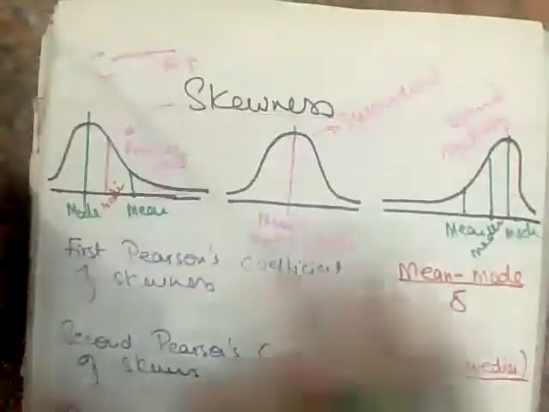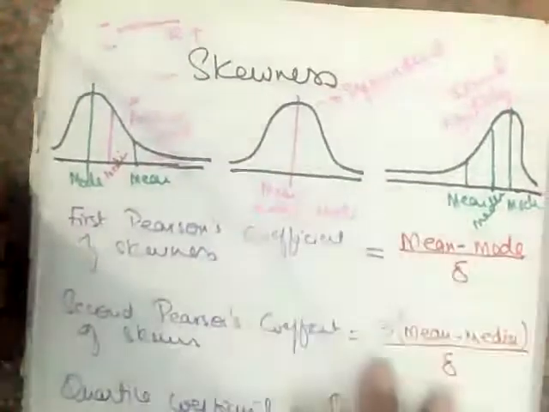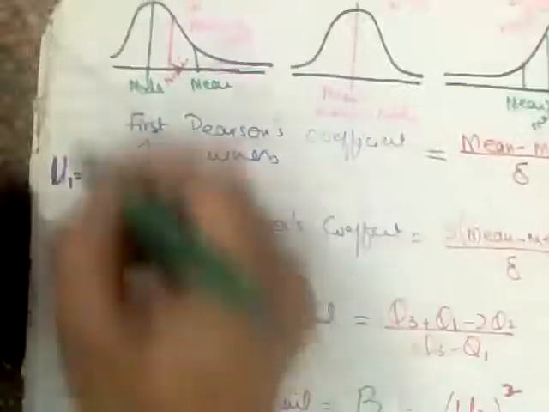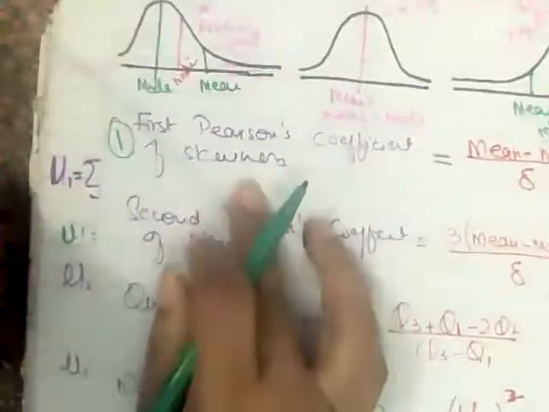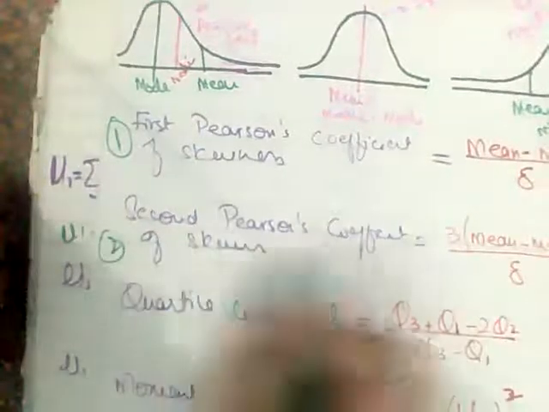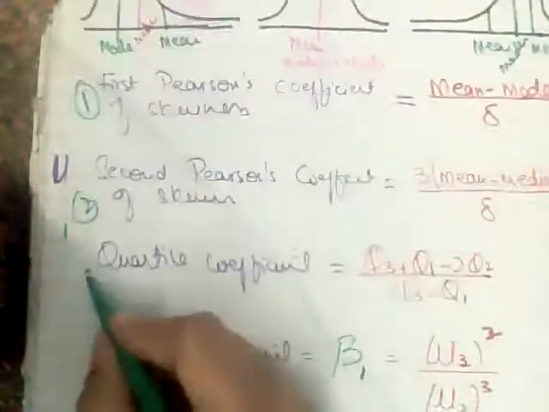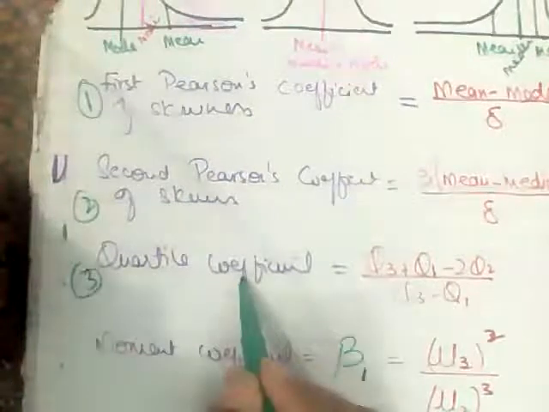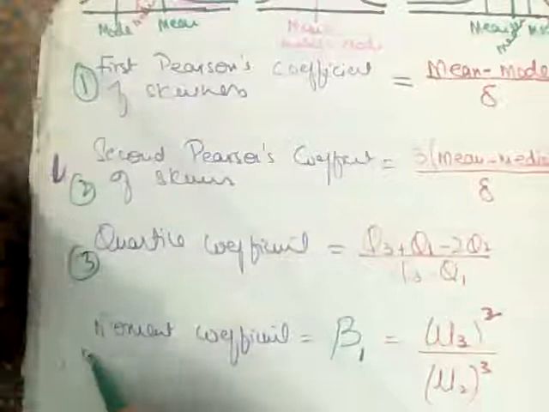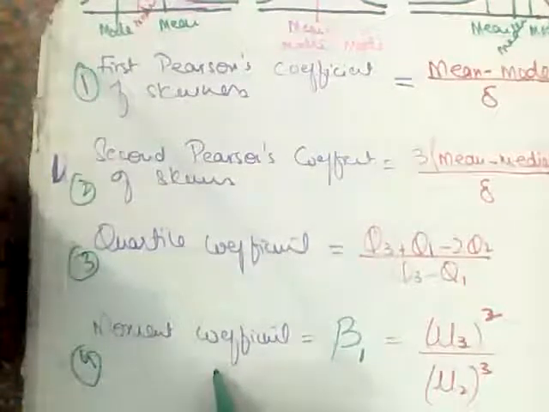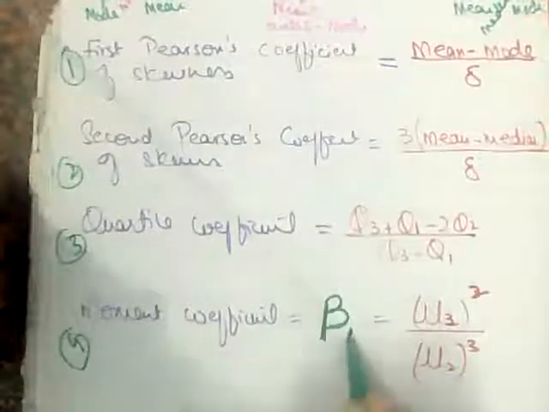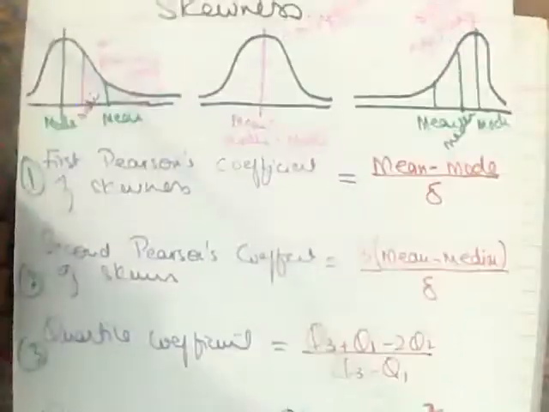Okay, now is the data skewed or not? We cannot draw or plot it every time. This is the scenario behind it. But I can check through four formulas. First, Pearson's first coefficient of skewness formula. Second, Pearson's second coefficient of skewness formula. Third is the quartile coefficient of skewness formula. And fourth one is the moment coefficient formula. The moment coefficient is also represented by beta 1. All right. So what are the formulas?